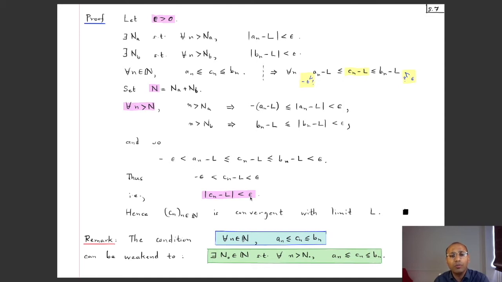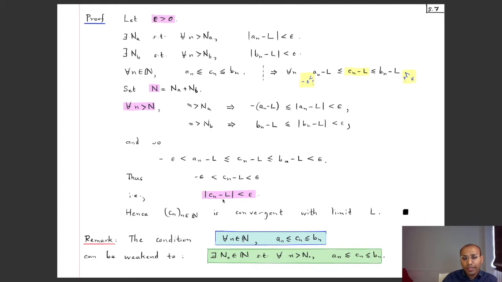And what do we know? We know that given this epsilon positive, there exists an index Na such that beyond that index, the distance of An to L is smaller than epsilon because An converges to L. Similarly, given this epsilon positive, there exists an index Nb such that beyond that index, mod of Bn minus L is less than epsilon. This is because Bn converges to L as well. And a third thing that we know is that for every index, Cn lies in between An and Bn.